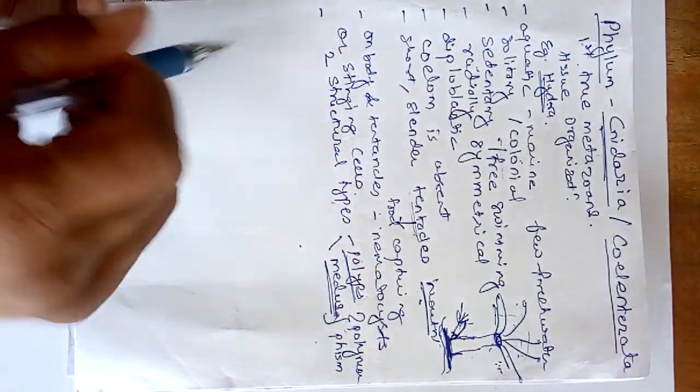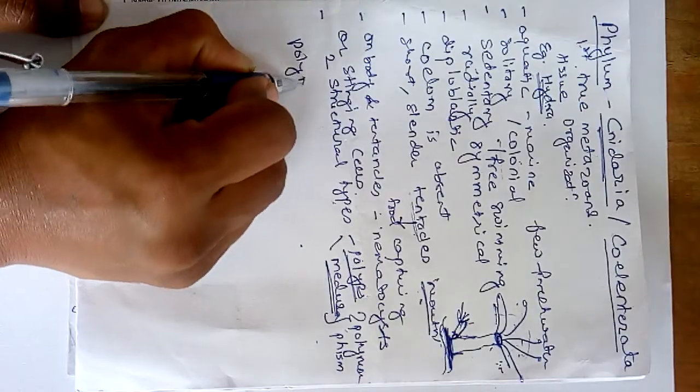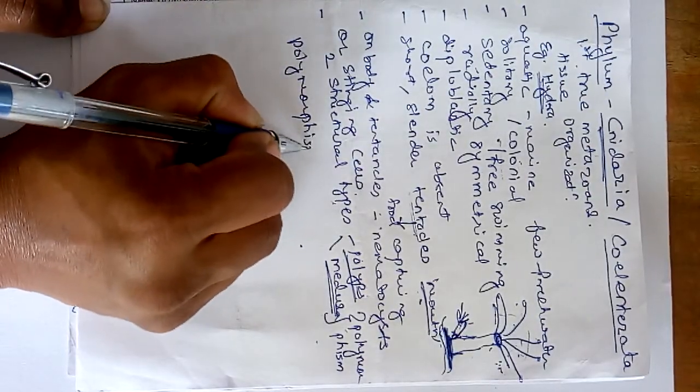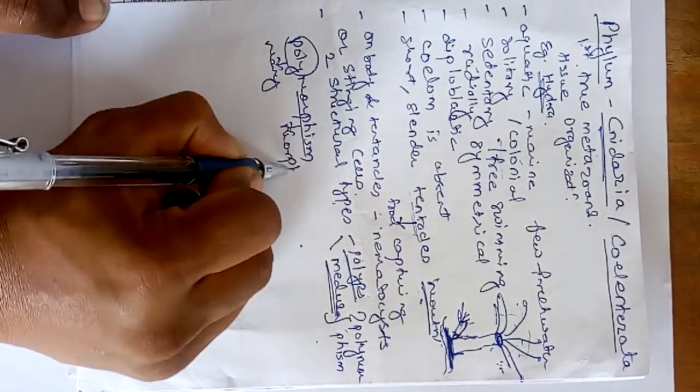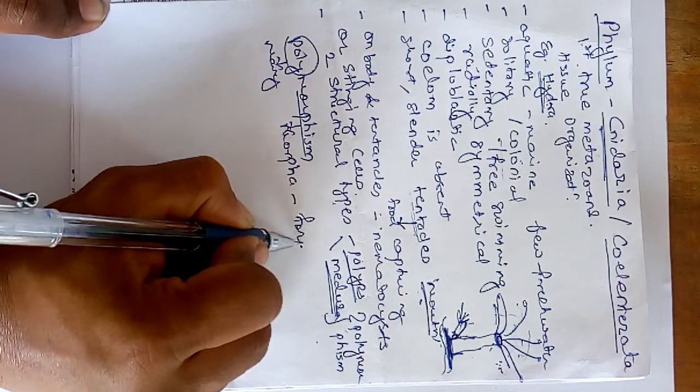Polymorphism. So here, see this word polymorphism, that word is made up of two words. Poly means what? Many, and morphism means morpha. And what is the meaning of morpha? Morpha means form.